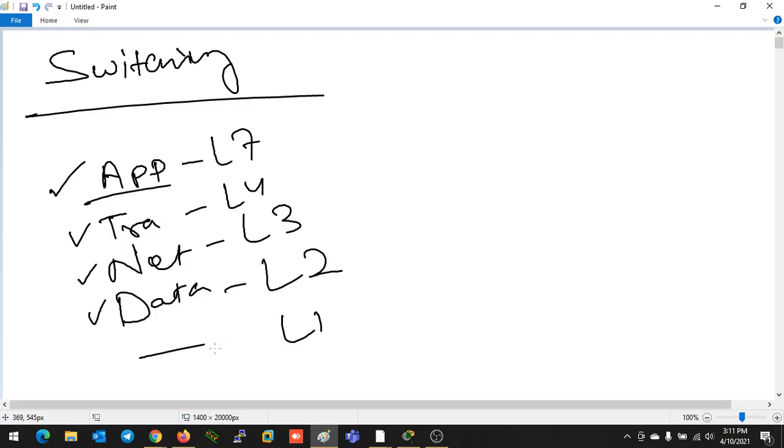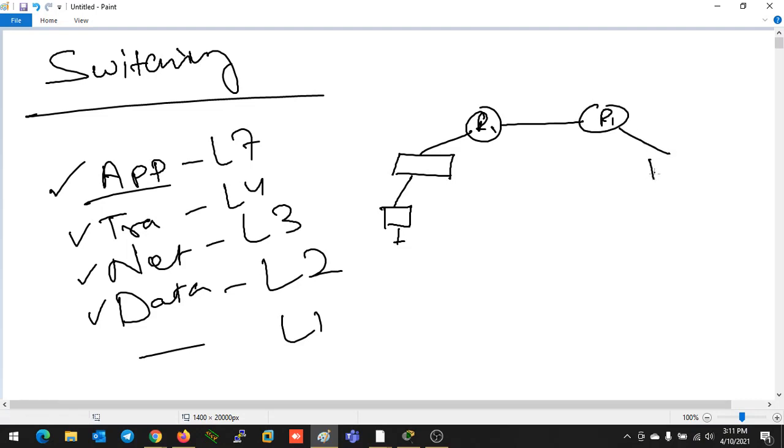Now, if we talk about transmitting data from one device to another device, how does the data move? For example, this is my PC, this PC is connected to a switch, this switch is connected to a router, this router is again connected to another router, which connects to another switch, and this is another PC.